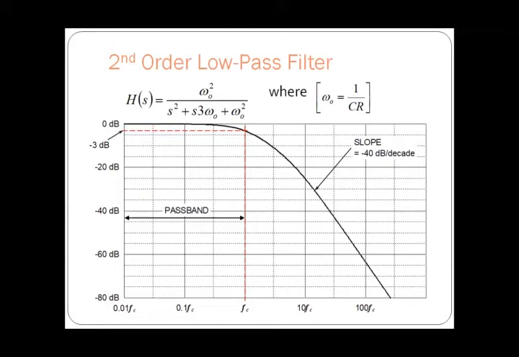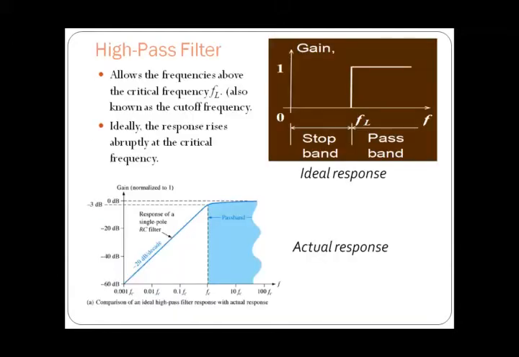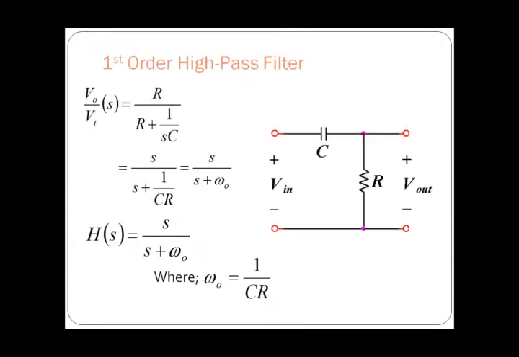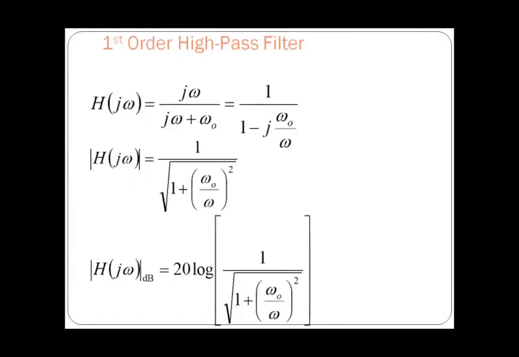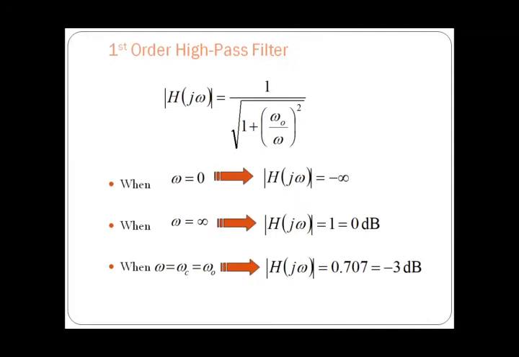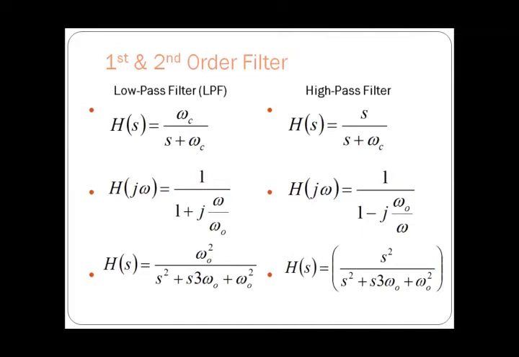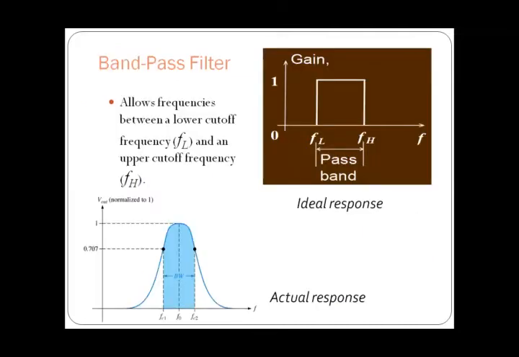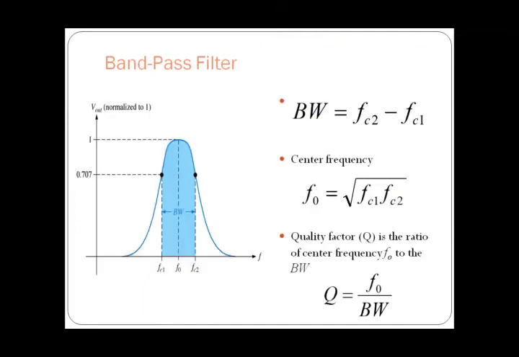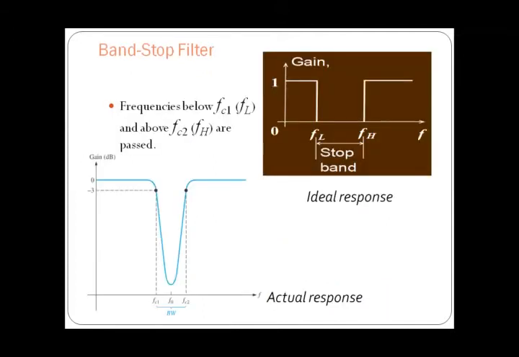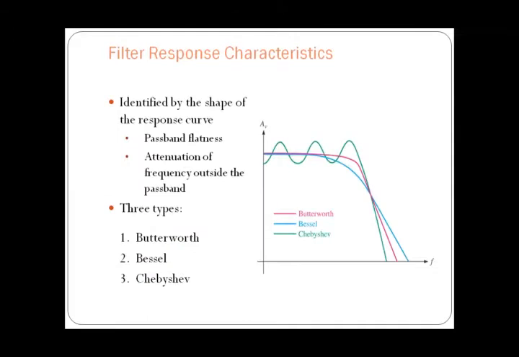As well as in the high pass also, the same thing we have done, and we have discussed about high pass filter, first order, second order, and the response of the high pass filter, band pass filter. So how the band pass filter can be implemented, band stop filter, how the band stop filter can be implemented according to the response of the filter.